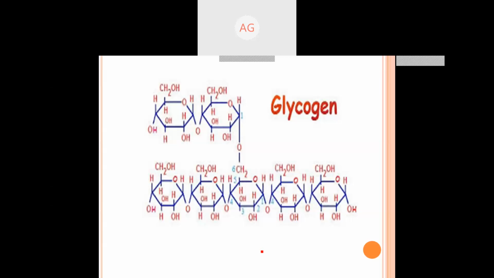This is the structure of glycogen. See, the linear bonding is the 1,4 linkage and the branching is the 1,6 linkage. This is the 6 carbon, this is the 1 carbon, forming the branch of the glycogen. The linear one is 1,4. This is the 1 carbon and this is the 4th carbon, and this is the alpha 1,4 glycosidic linkage.